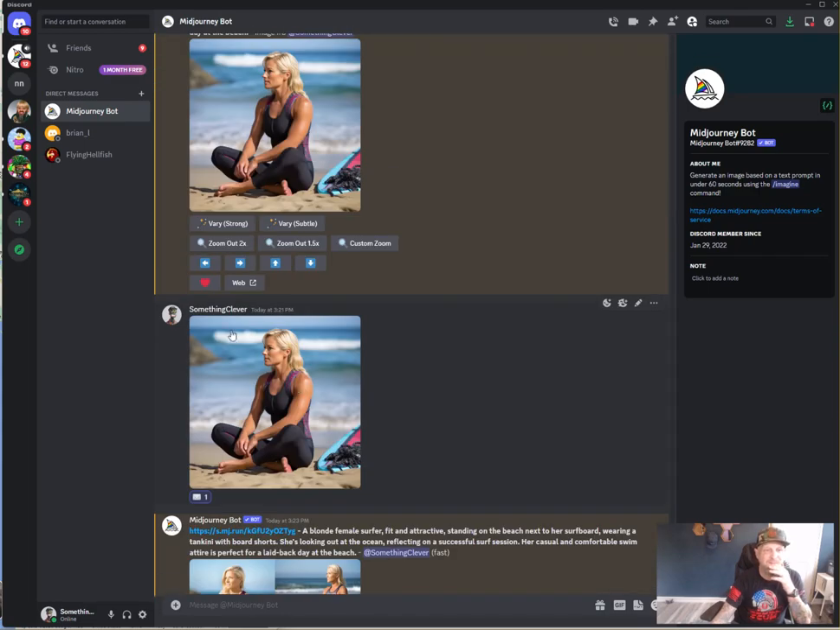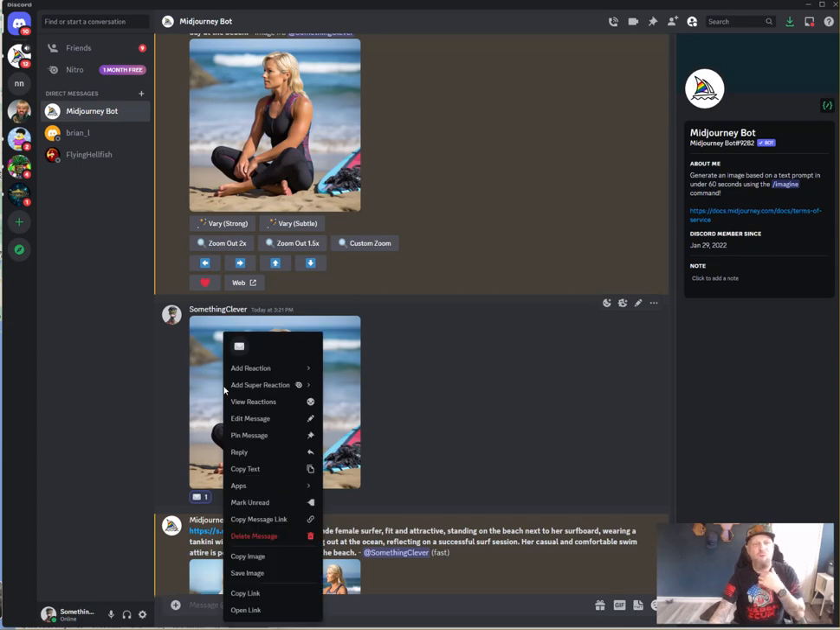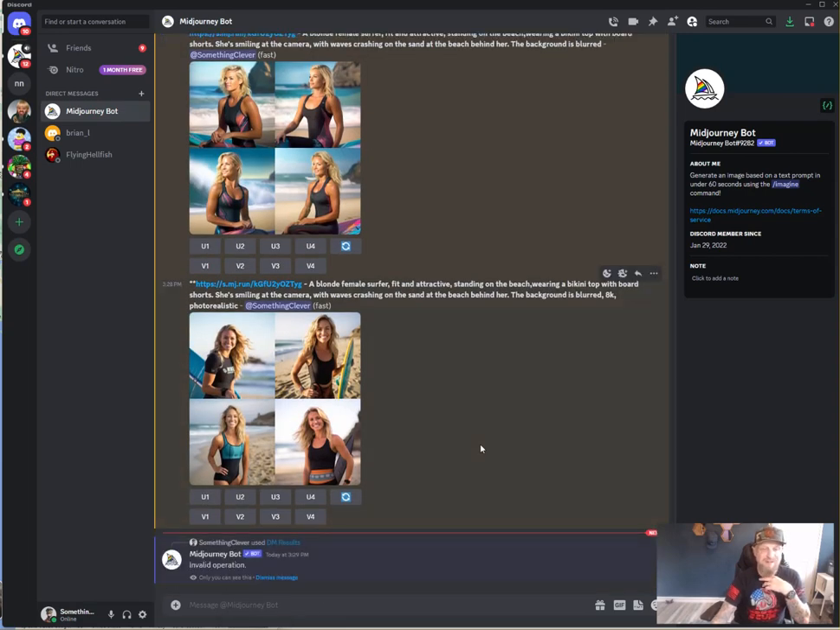Hold on. What I'm trying to do is get the, one second here, the seed number. I'll show you that in a minute. It helps me get even better photos. I don't always use it. Sometimes it works fine without. So we're going to DM results. We're going to send me the results to this one. Why is that not working?